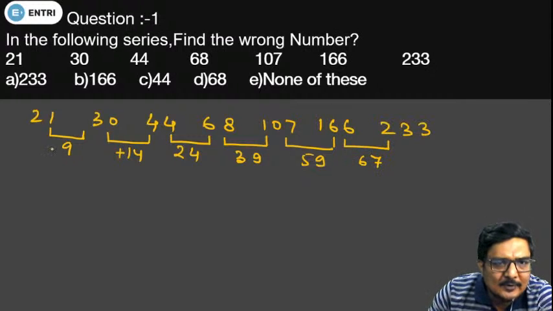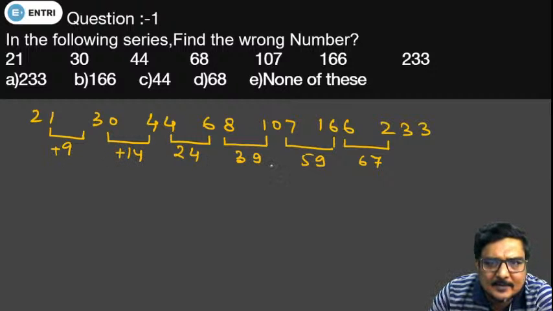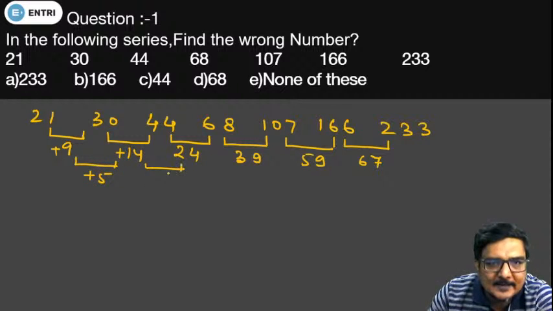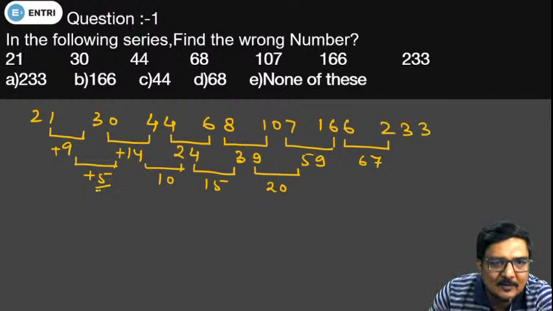Actually we are not able to find any logical pattern in these differences, so we take a double difference, and the double difference comes out to be 5 here, and the next difference is 10, and here the difference between the consecutive terms is 15, and the difference between these two consecutive terms is 20. So as we see, the common double difference is plus 5.